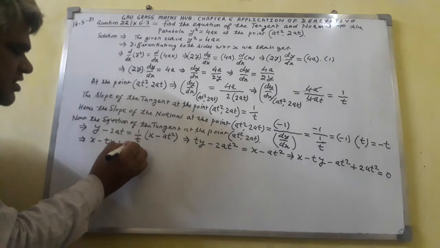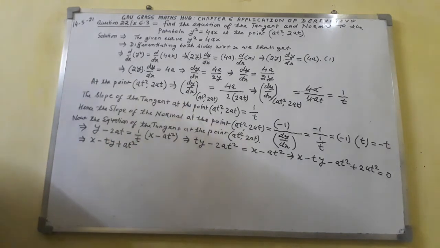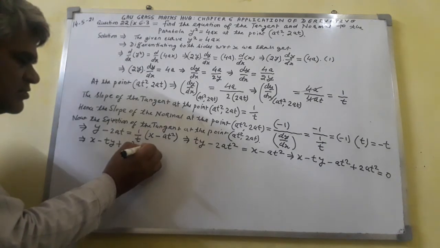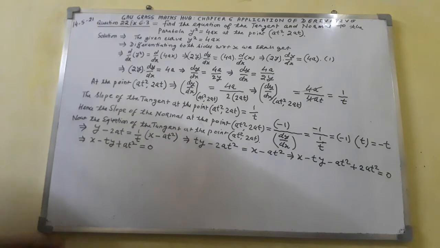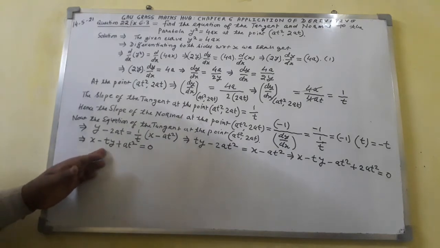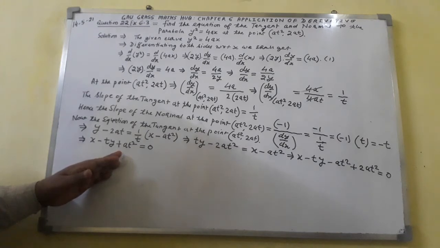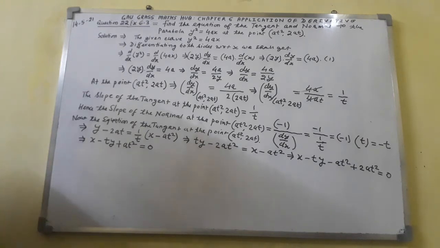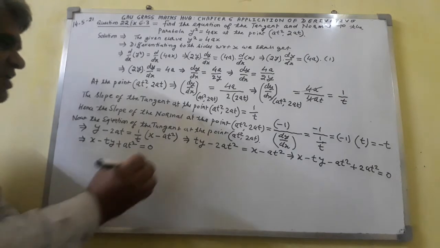So here we have got at². This will be equal to 0: x minus ty plus at² equals 0. That will be the equation of the tangent.